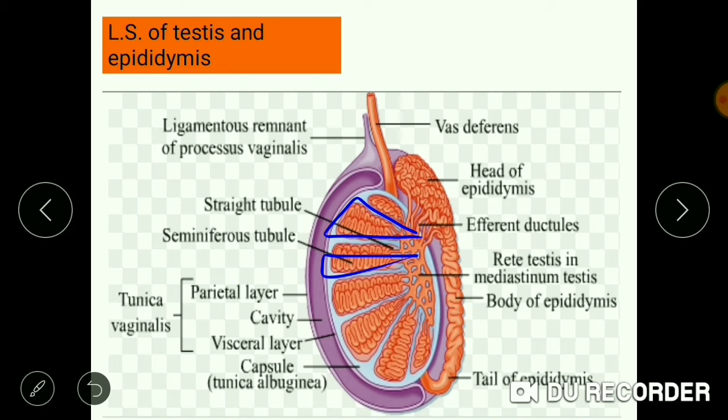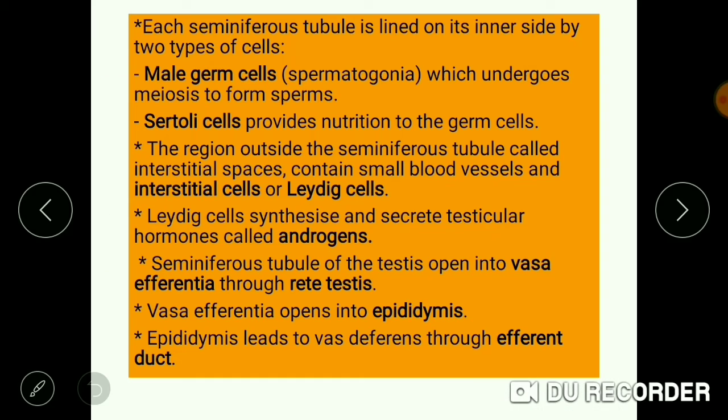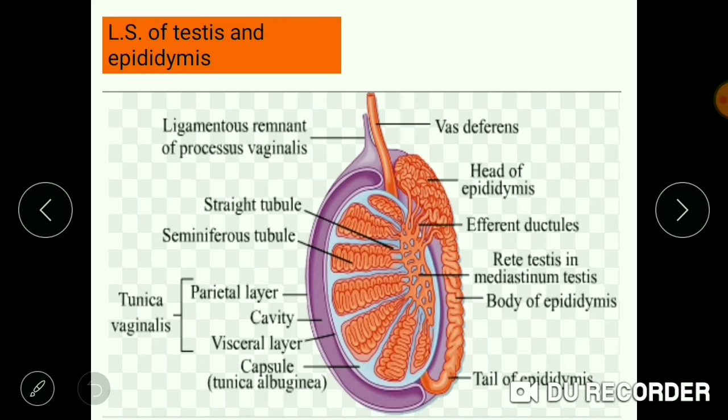Inside these testicular lobules, there are one to three coiled structures known as seminiferous tubules. These seminiferous tubules produce two types of cell: male germ cells and Sertoli cells. Male germ cells are responsible for the production of sperm, while Sertoli cells provide nourishment to the germ cells.